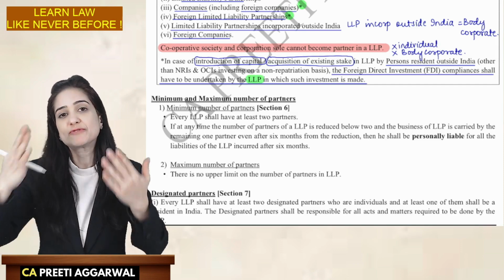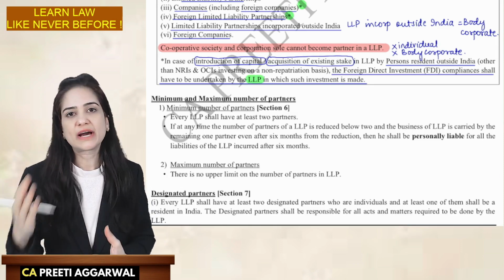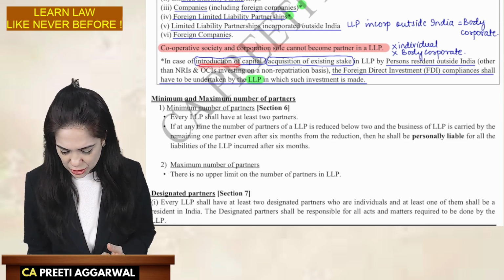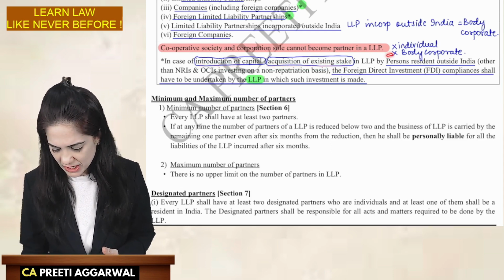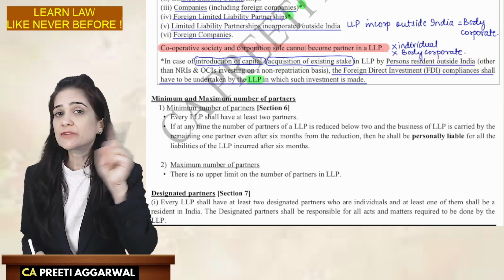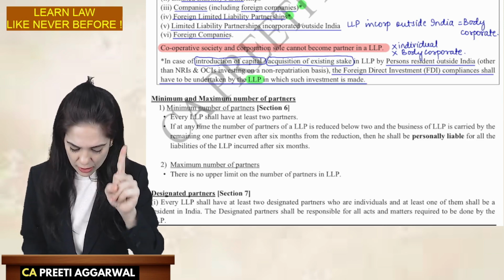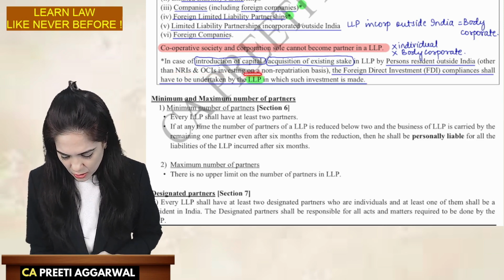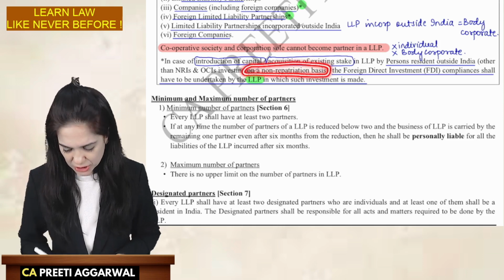So the LLP will have to comply with the FDI compliances. When will they have to comply? When there is introduction of capital or acquisition of stake by a person resident outside India. But it will not include, okay, persons will not include NRI, OCIs who are investing on a non repatriation basis.